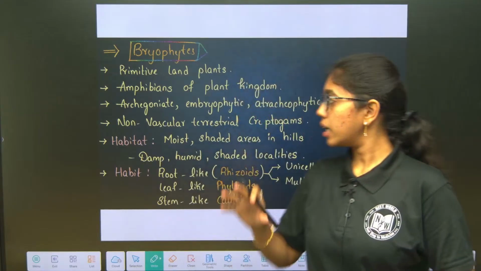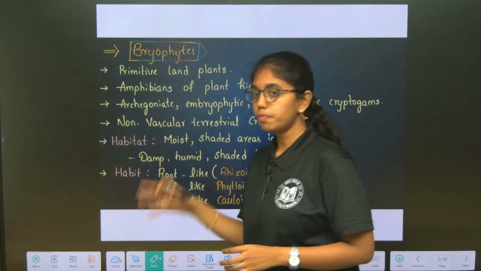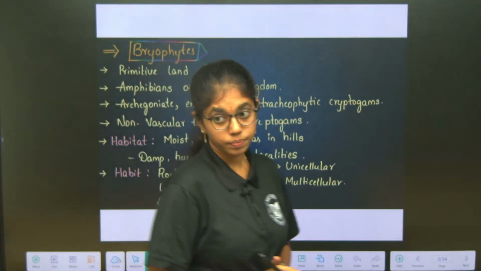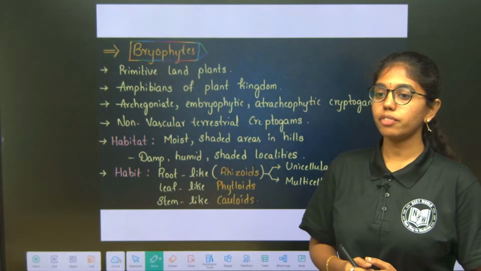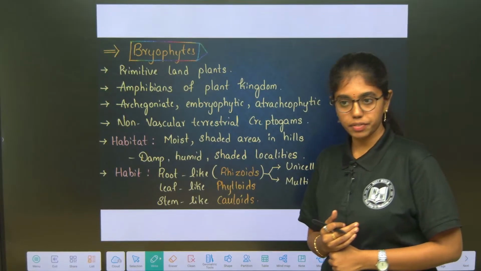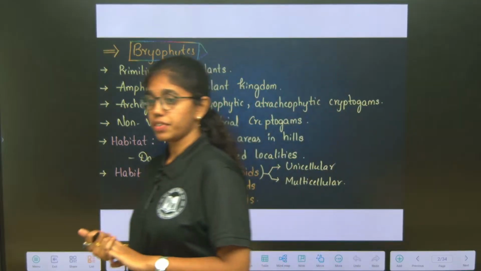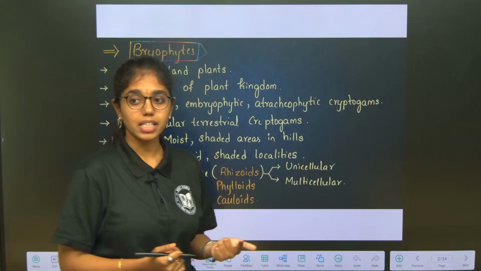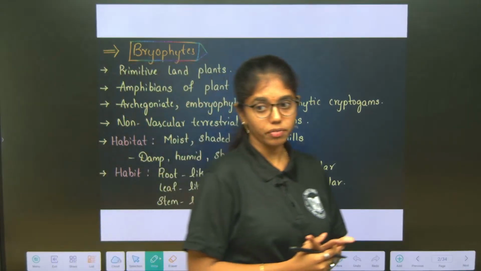So yes, we are in our second session of plant kingdom. In our first session, what all have we learnt? We have finished with systems of classification: artificial system, natural system and phylogenetic system of classification.